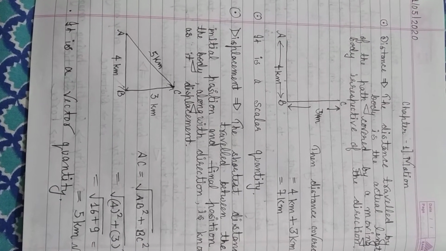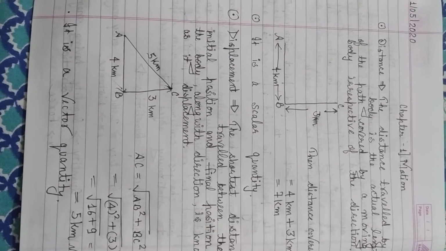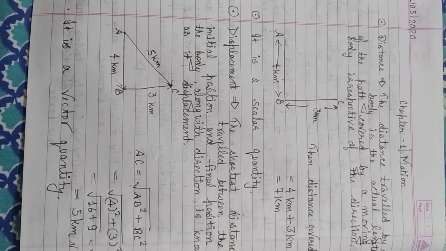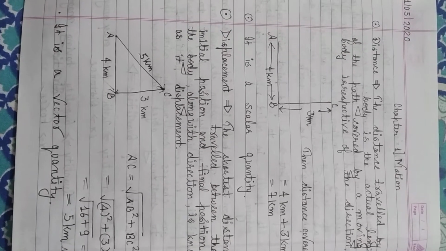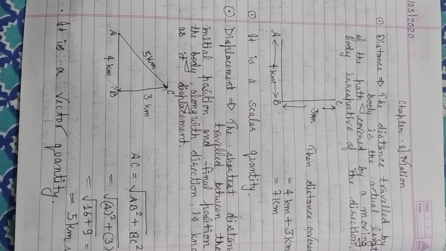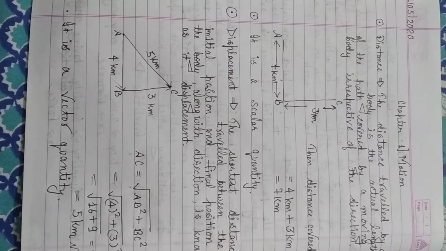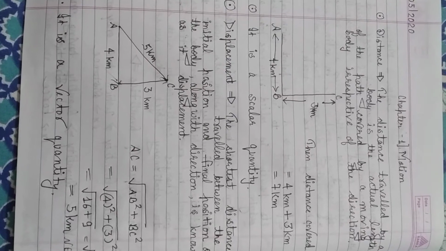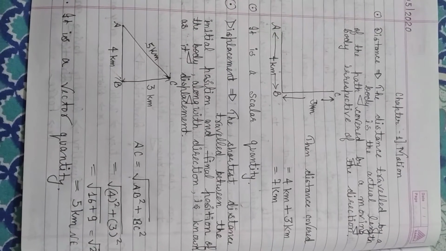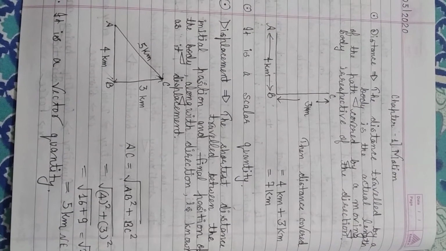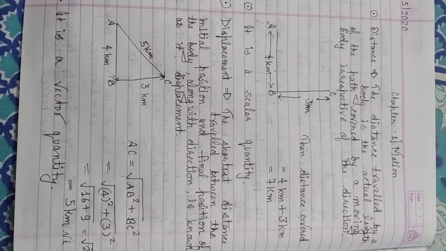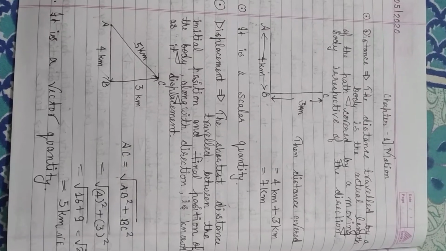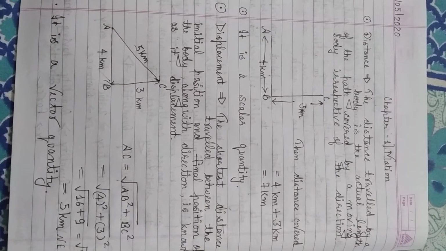For example, in this figure, a body is moving from point A to B and it is covering a distance of 4 km. Then the body is going from B to C and covering a distance of 3 km. Then the distance covered will be equal to 4 plus 3 equals to 7. And distance is a scalar quantity.